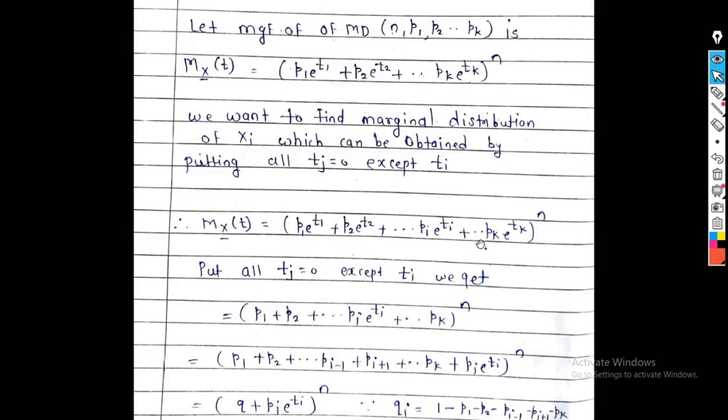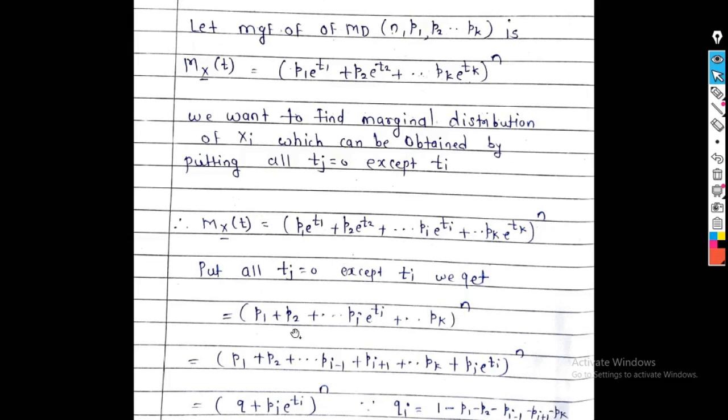Put all tj equal to 0 except ti. All tj being 0 means e raised to t1 is 1, e raised to t2 is 1, and e raised to tk is 1, but we can't put ti equal to 0 for e raised to ti. So we get (p1 plus p2 plus ... pi e raised to ti plus ... pk) raised to n, because e raised to 0 is 1.